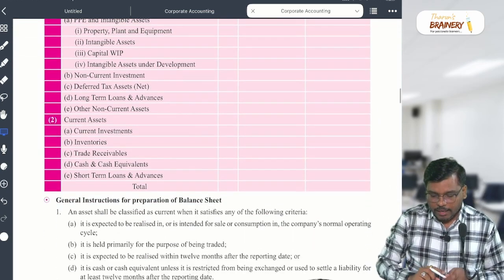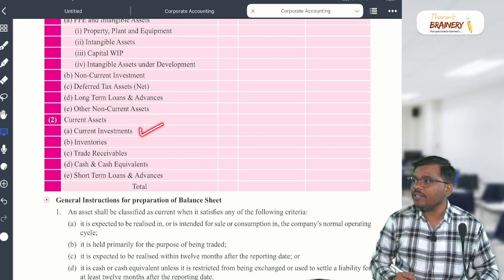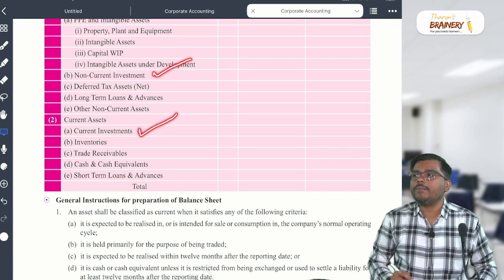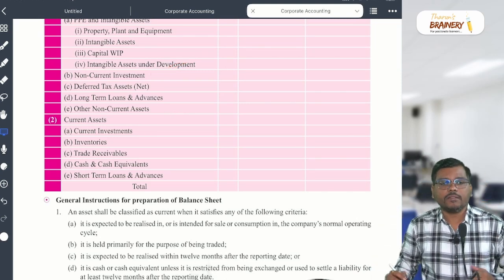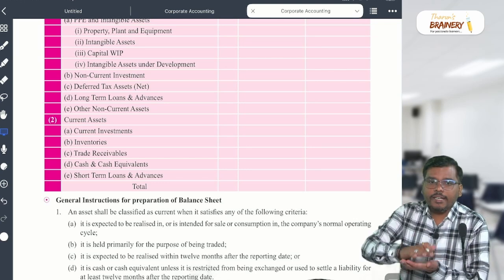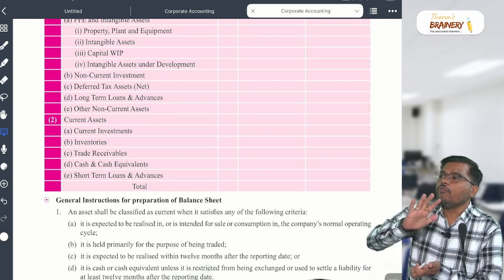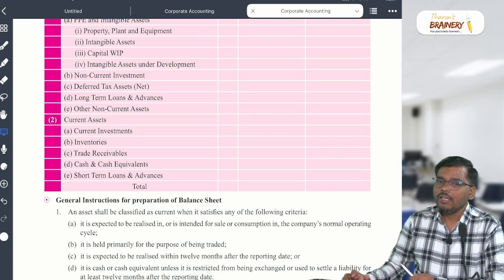Yes, okay, sir. Come to the next one, non-current investment and current investment. What is non-current investment? What is current investment, sir? Non-current investment means those investments where, when you purchase, your intention is very clear that you are not going to sell that investment for the next 20 years, 10 years, or 5 years.